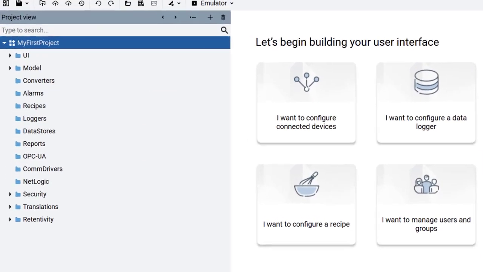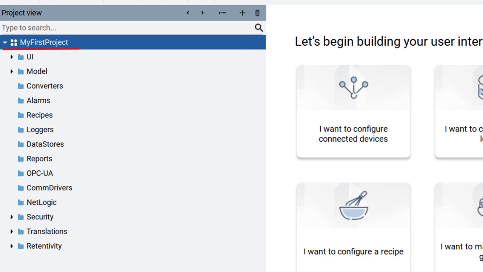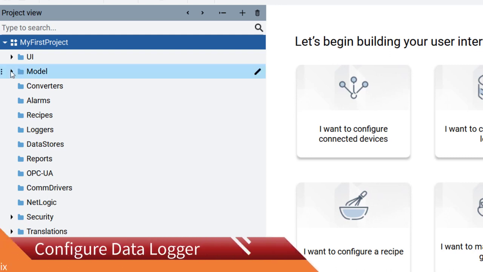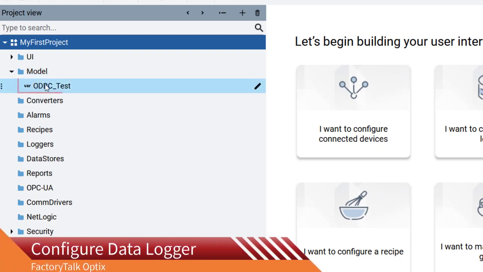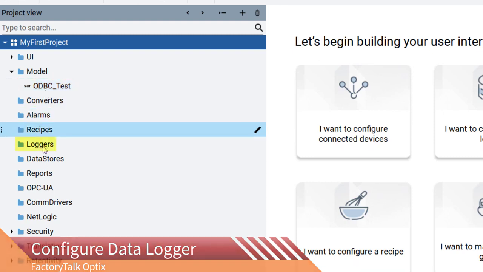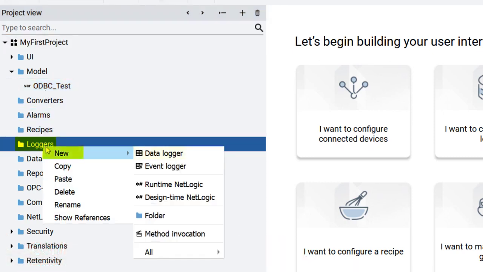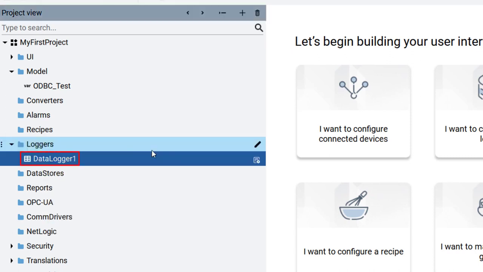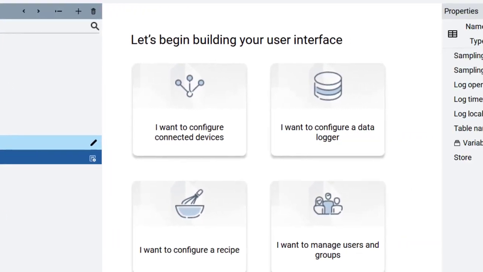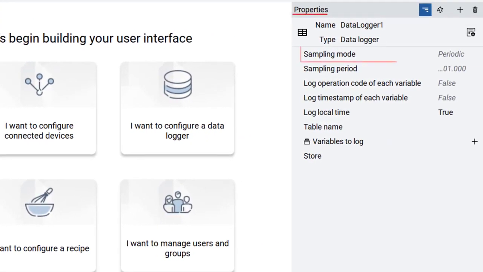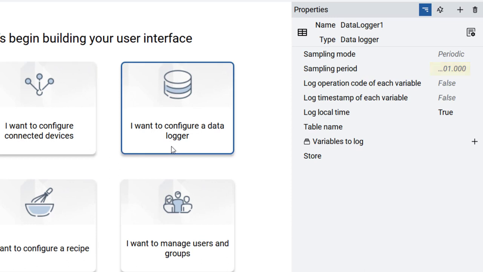Now we will continue working in our demo project, My First Project, in FactoryTalk Optix Studio. For test purposes, we will use an internal variable called ODBC_test to be sampled every second. Right-click on Loggers, then select New and Data Logger. A data log with the default name of Data Logger 1 is created. In the Properties window on the right side, sampling mode will be periodic, and sampling period will be 1 second by default. We will maintain these settings for our demonstration.